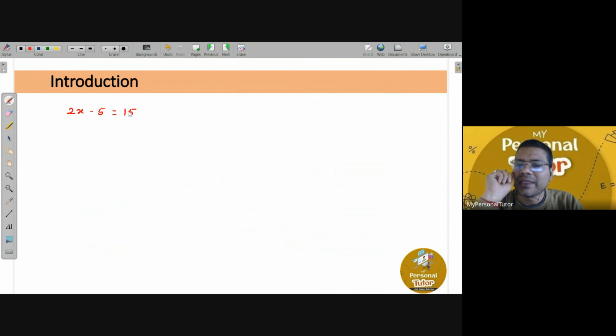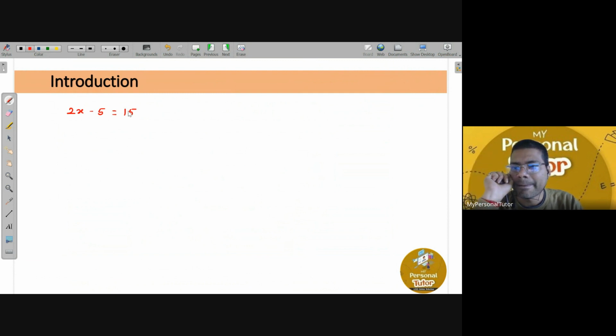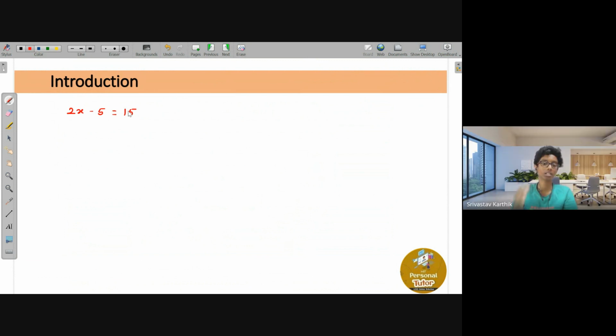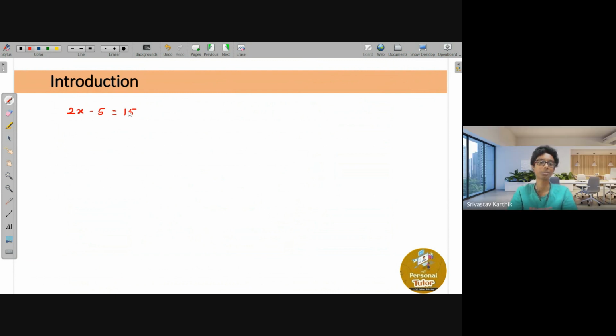What do you mean by the 10? Sir, x is equal to 10. So what is the meaning of substituting 10? Sir, it means that when you substitute 10 in place of x, you get 15.